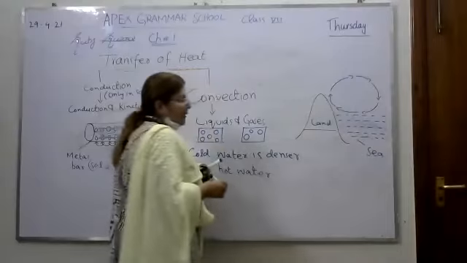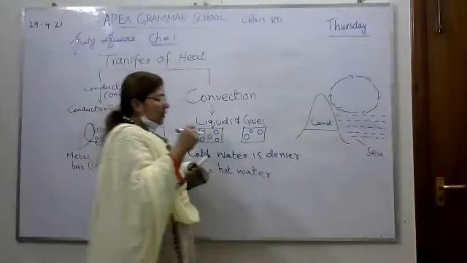Okay, so this cycle tells us about convection. So how does convection happen?